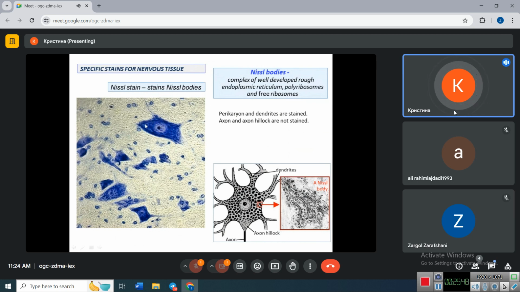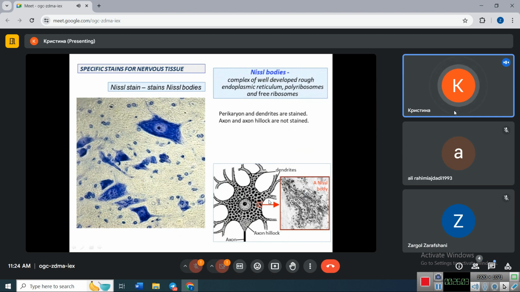And what is more important, in the cell body the Nissl bodies are stained. Nissl bodies are the complex of well-developed rough endoplasmic reticulum, polyribosomes, and free ribosomes.